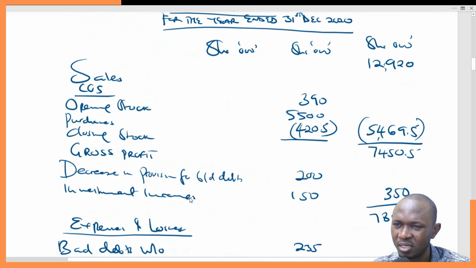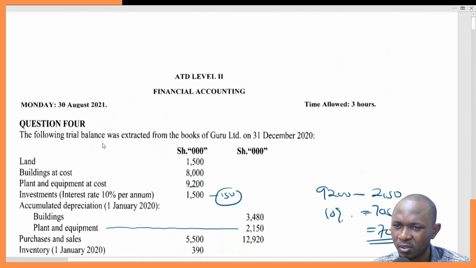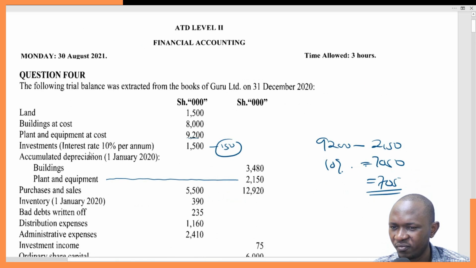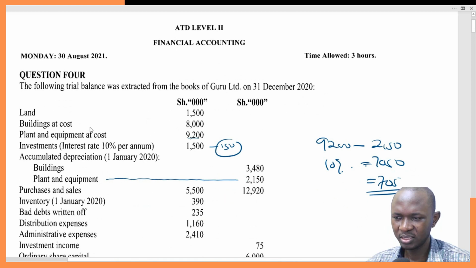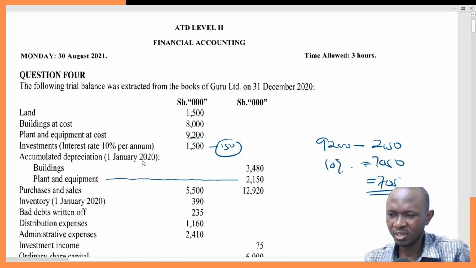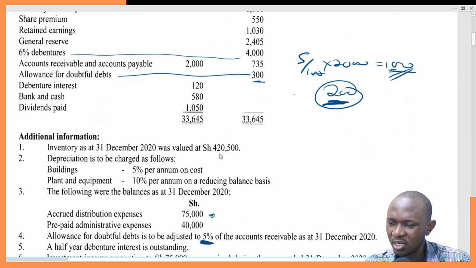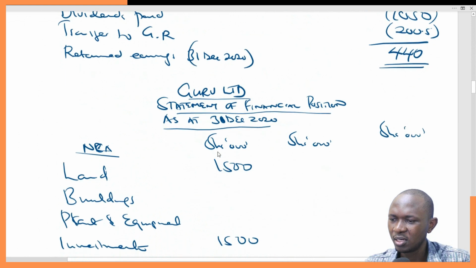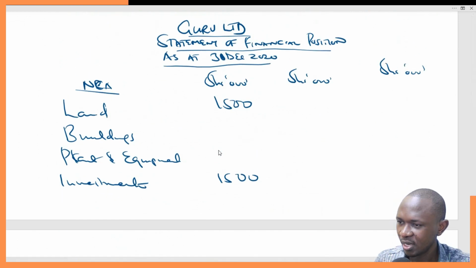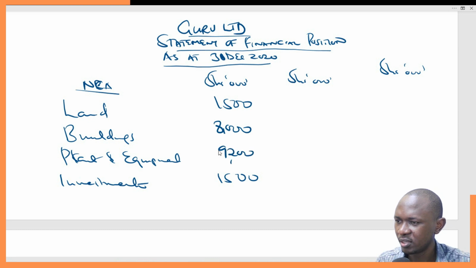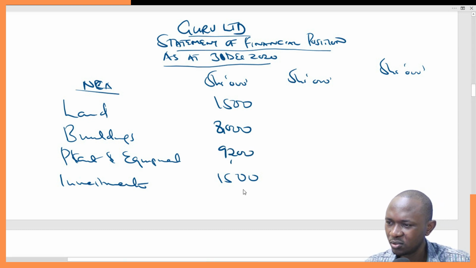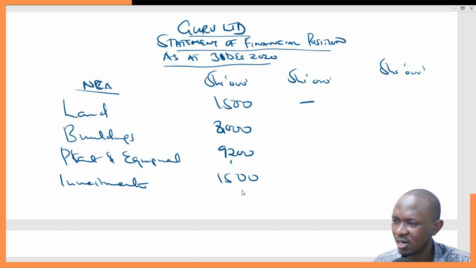Let's get the figures for buildings and plant and machinery. So you can see land 1,500, investment is here 1,500. So buildings at cost 8,000, plant and equipment at cost 9,200. Let's pick them like that. So then we go to the depreciations. We've not had any depreciation on land, so it's 1,500. We've not had anything on investment, so it's still 1,500.